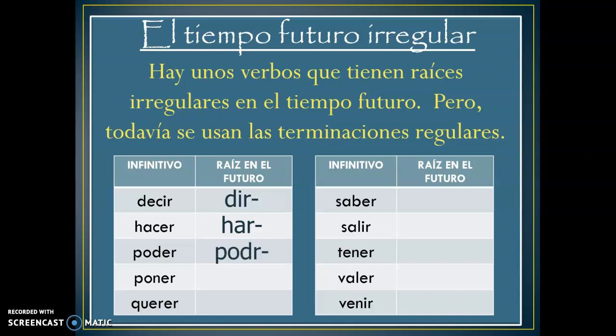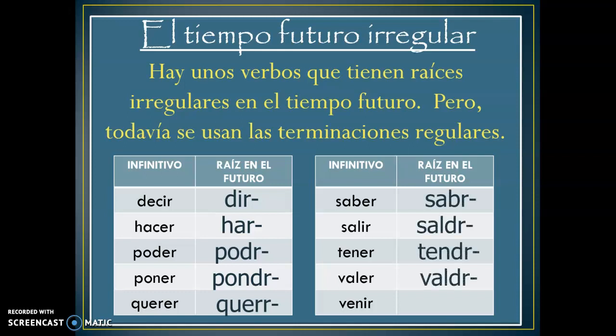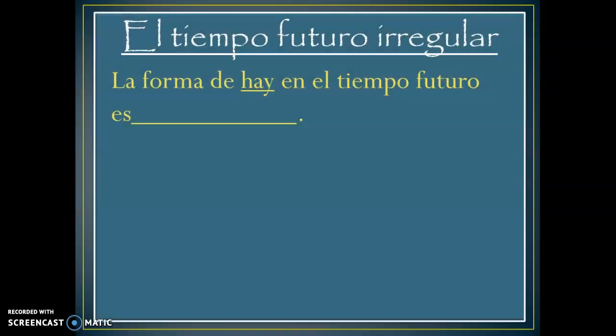Poder, podré, podrás, podrá. Poner, pondré, pondrás, pondrá. Querer, querré, querrás, querrá, double R. Saber, sabré, sabrás, sabrá. Salir, saldré, saldrás, saldrá. Tener, tendré, tendrás, tendrá. Valer means to be worth. So valdré, valdrás, valdrá. And venir, vendré, vendrás, vendrá. So those are the irregulars. You unfortunately just have to look at the list or memorize those. There's not an easy way to remember which verbs are irregular. It's just with practice.